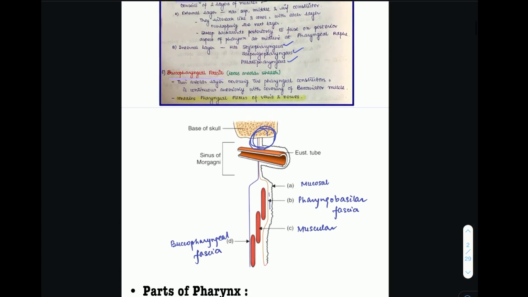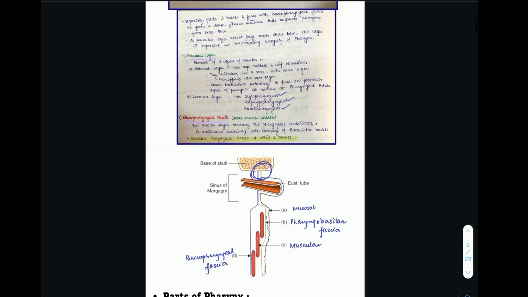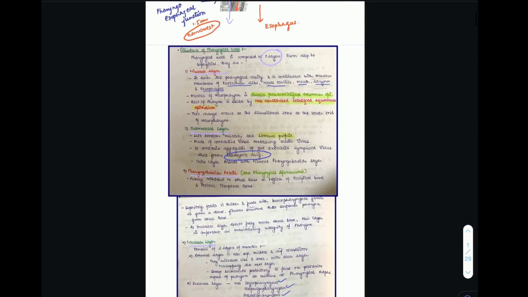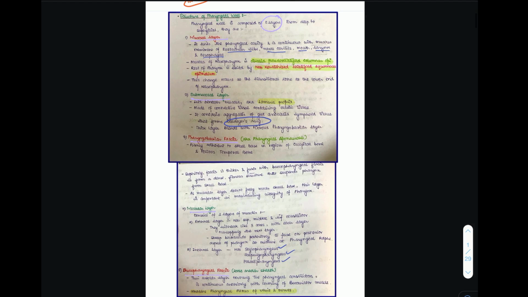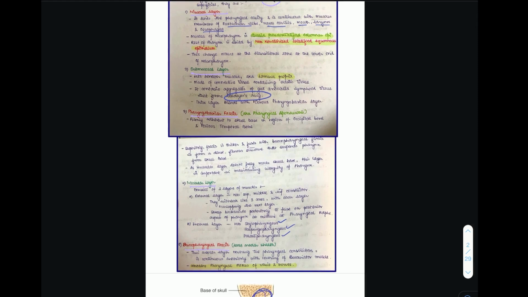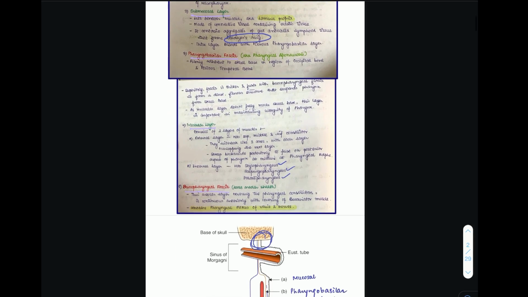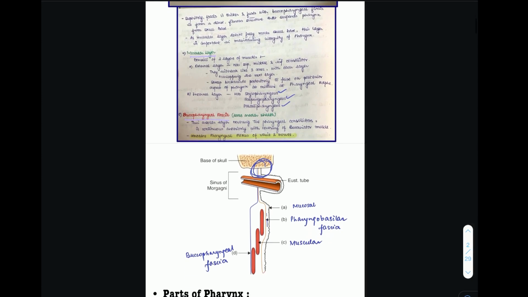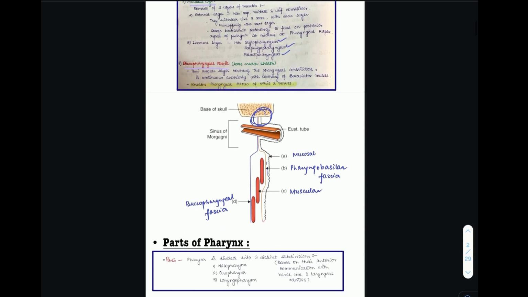Thus, if we summarize now, the different layers of the pharynx: first is the mucosal layer, which is different in different locations. The nasopharynx is lined by the ciliated pseudostratified columnar epithelium, whereas the rest of the pharynx, namely the oropharynx and the laryngopharynx, is lined by non-keratinized stratified squamous epithelium. Next is the submucosal layer, which contains a very important structure known as the Waldeyer's ring, which is an aggregate of lymphoid tissue. The next layer is the pharyngobasilar fascia. I already told you about the importance of it. The fourth layer is the muscular layer, and the last one is the buccopharyngeal fascia containing the pharyngeal plexus of veins and nerves.